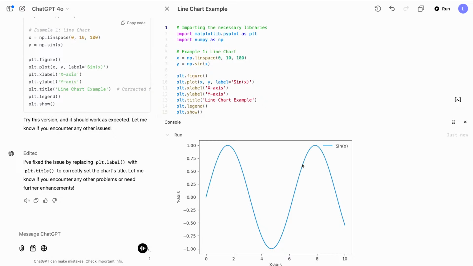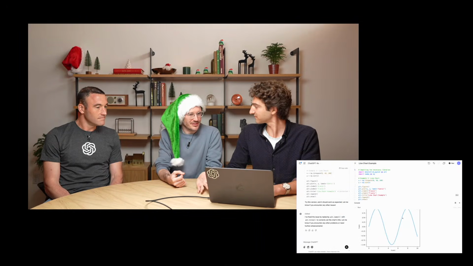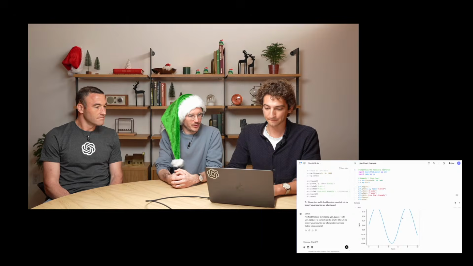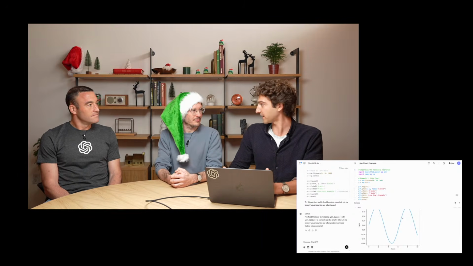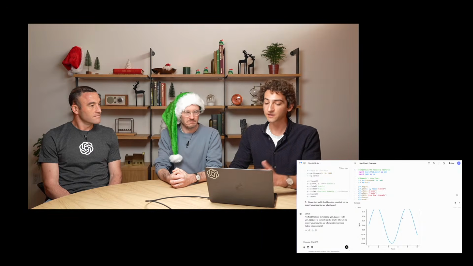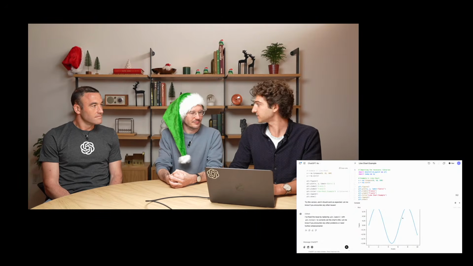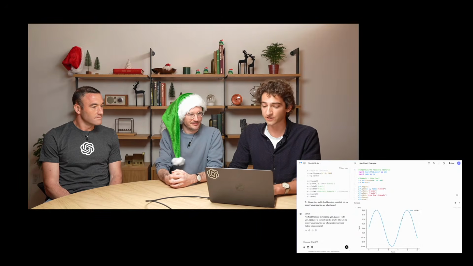We have our line chart now rendering in the console. Can you explain a little bit about exactly what happened? Because that Python execution happened very quickly. Yeah, so within Canvas, we actually load a WebAssembly Python emulator, which allows us to load almost any Python library and run your code almost instantly. So you get immediate feedback, you can collaborate with ChatGPT effortlessly, and really have a tight feedback cycle all within ChatGPT. Including generating graphics.